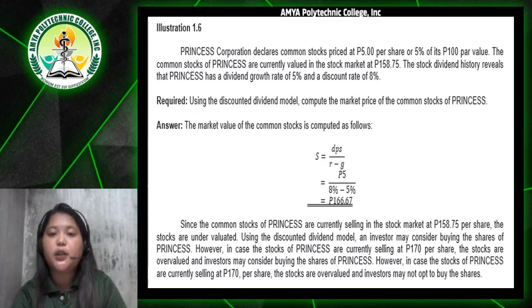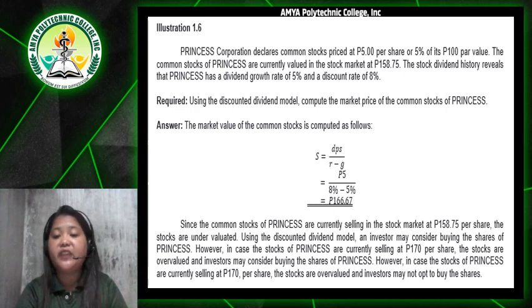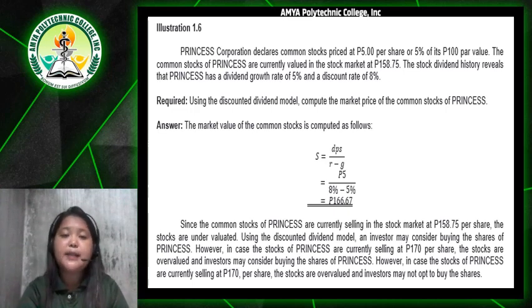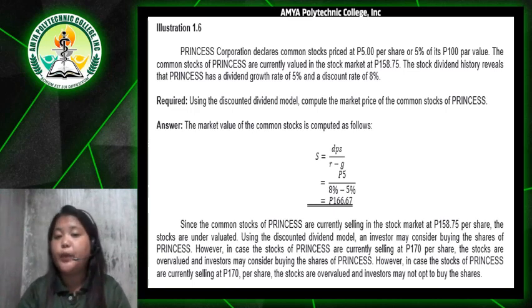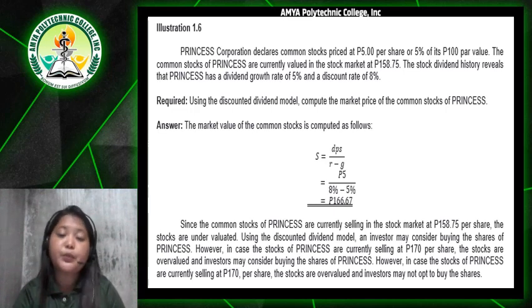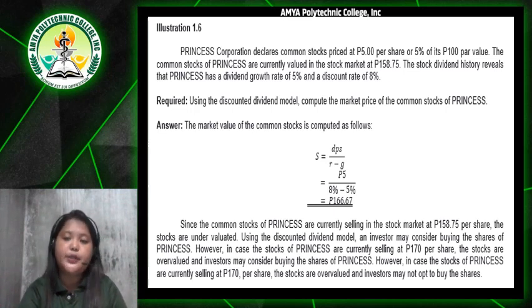Princess Corporation declares common stocks dividend at 5 pesos per share, or 5% of its 100 pesos par value. The common stocks of Princess are currently valued in the stock market at 158.75 pesos. The stock dividend history reveals that Princess has a dividend growth rate of 5% and a discount rate of 8%. We are going to use the discounted dividend model to compute the market price of the common stocks of Princess.